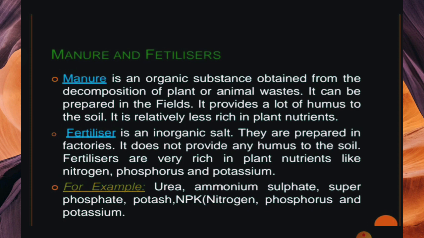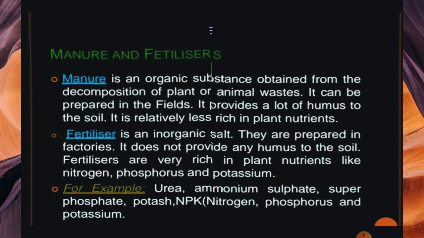The fertilizers are very rich in plant nutrients like nitrogen, phosphorus, and potassium. These are made in the factory. For example, urea, ammonium sulfate, phosphate, and potash. NPK means nitrogen, phosphorus, and potassium. These are some chemicals which are present in the fertilizers.